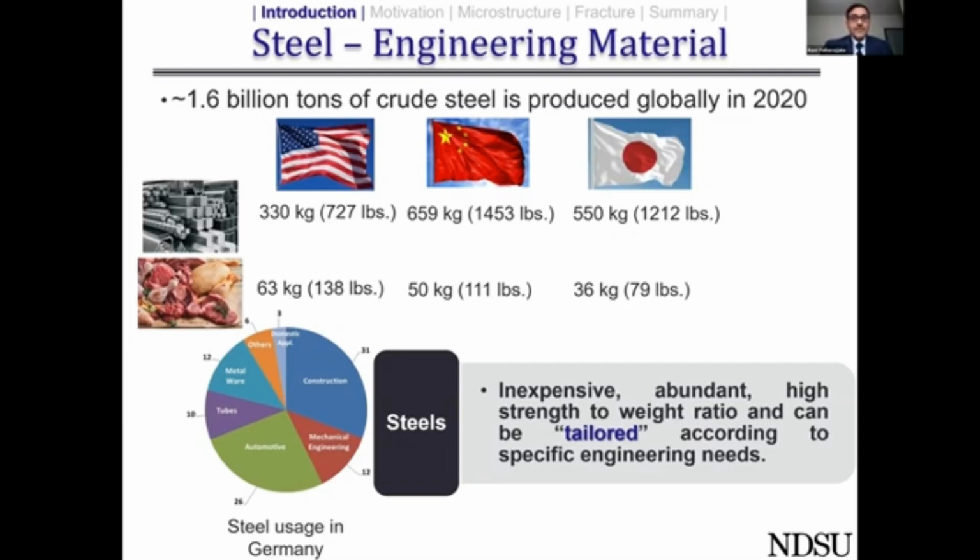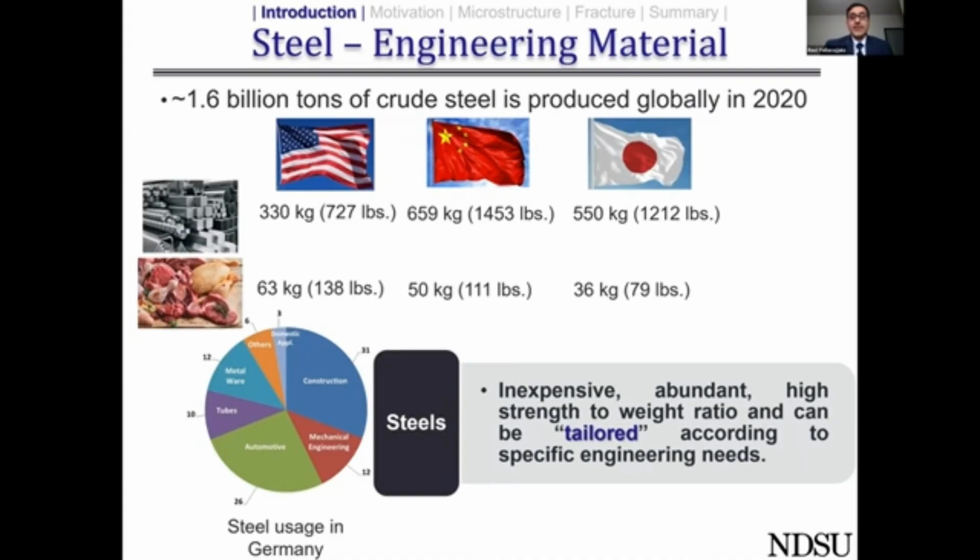In the US, on average, a person consumes around 63 kgs of meat every year, whereas they consume around 330 kgs of steel every year. When we consider China, we have 13 times more consumption of steel when compared to meat. And that ratio is only going to increase when we look at Japan, which is the third largest economy. So definitely we are not putting steel on our plates, but it is being consumed.